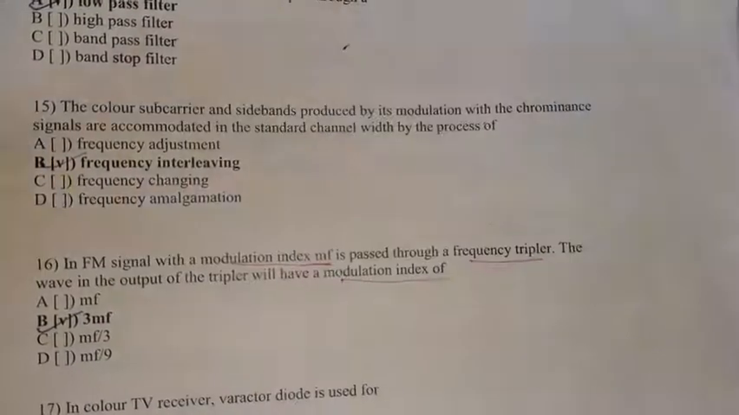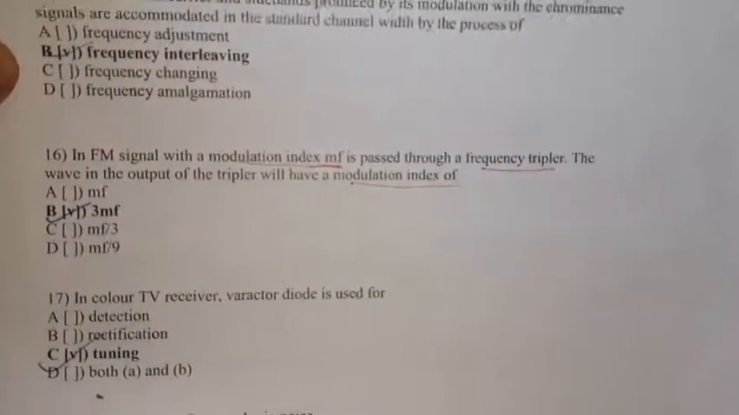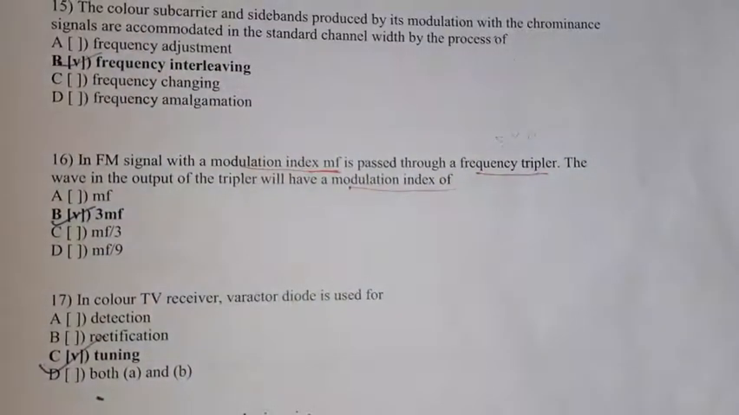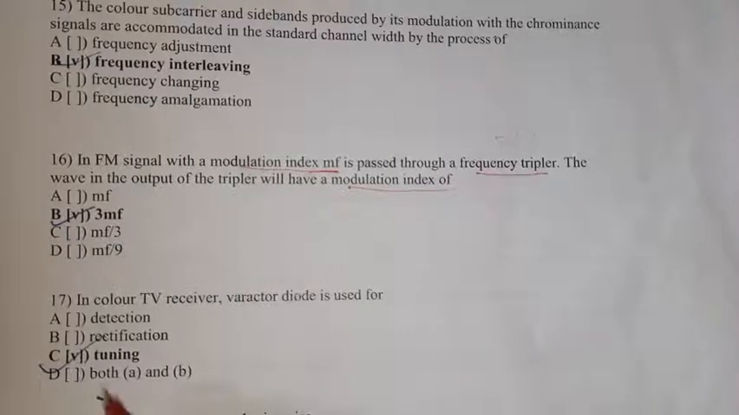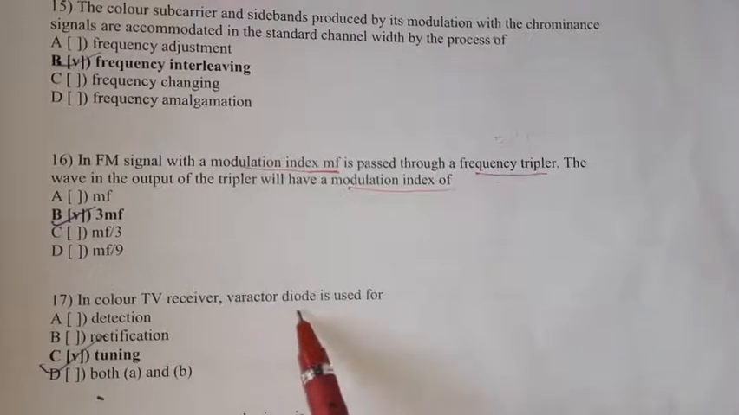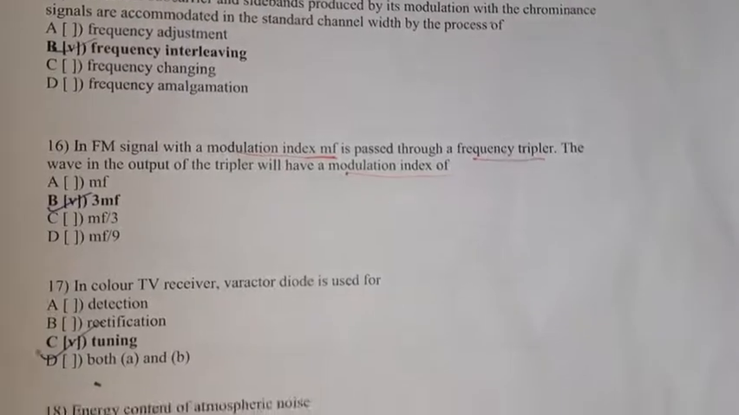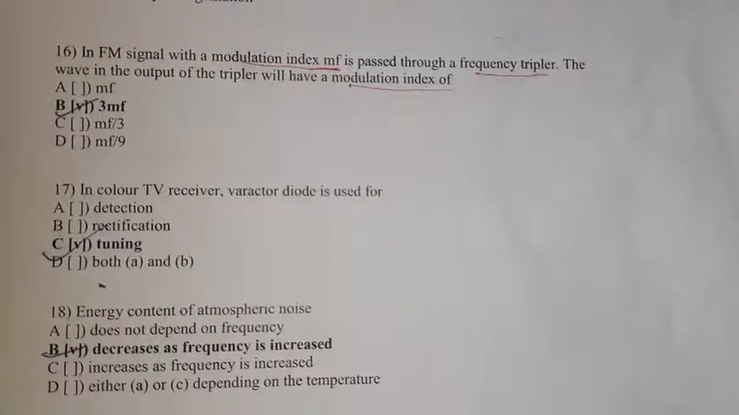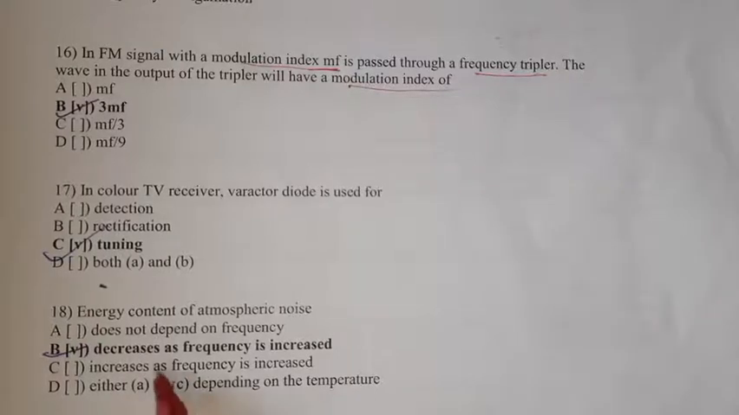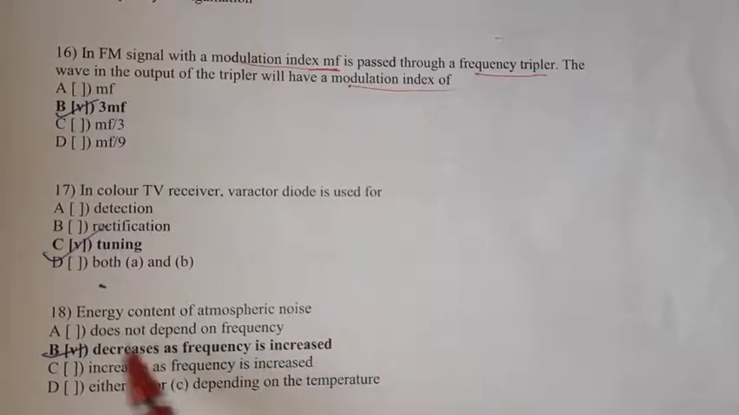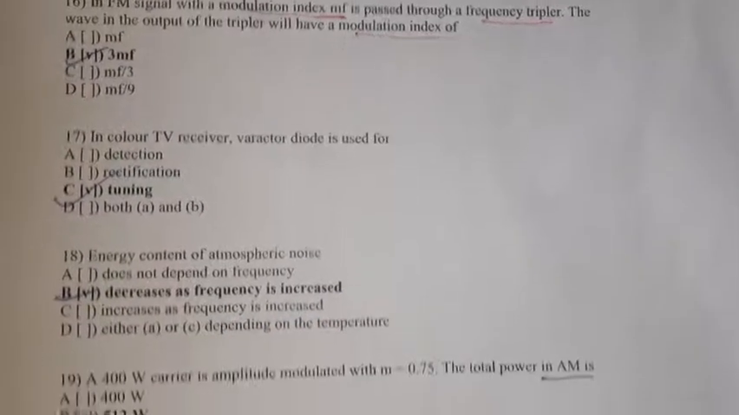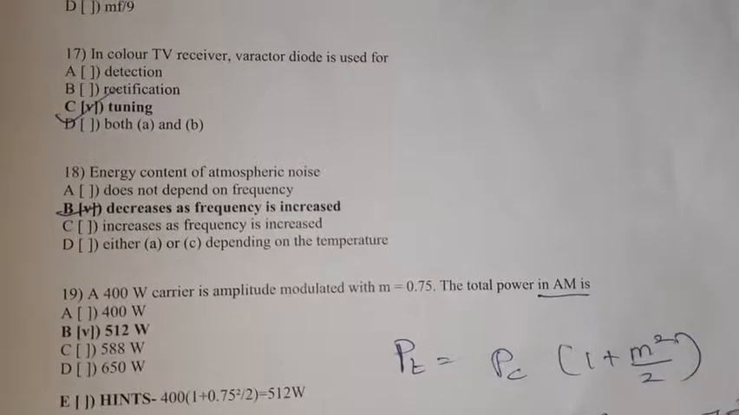Question number 17. In a color TV receiver, the varactor diode is used for tuning purpose. 18. Energy content of atmospheric noise decreases as frequency is increased. Option B.